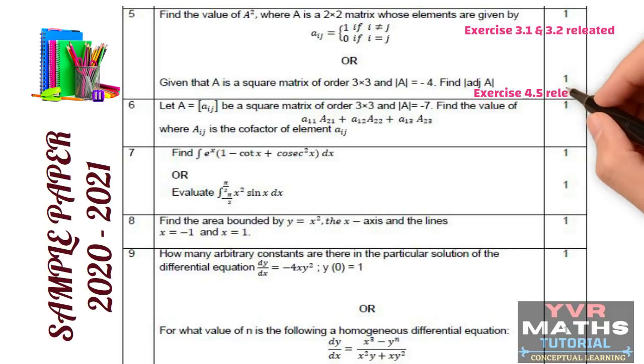As I told already, the internal choice question will be from the same chapter or same unit. Here the third chapter, matrices, and the fourth chapter, determinants, are one unit according to our CBSE curriculum. So they gave the first question from matrices and the internal choice from determinants, from the same unit but not the same chapter.